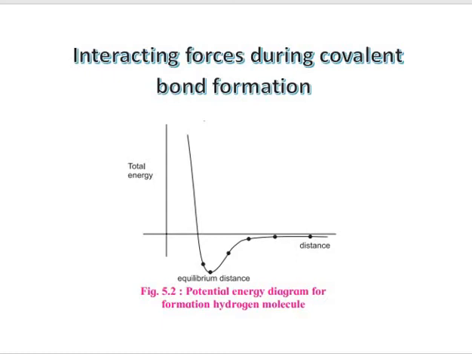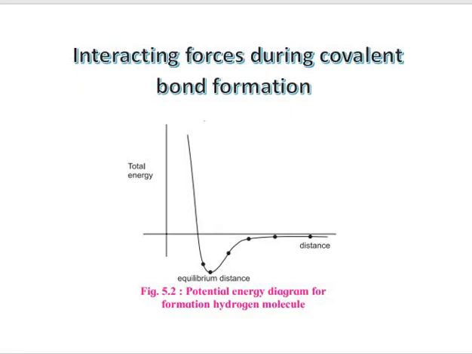For example, the hydrogen molecule. The hydrogen molecule is formed by the combination of two hydrogen atoms. Both the hydrogen atoms have one electron, so both have a 1s orbital. When two atoms are very far away from each other, there is no interaction. When they come closer to each other, what will happen? The energy of the system is the sum of the potential energy of the two atoms, which is arbitrarily taken as 0.